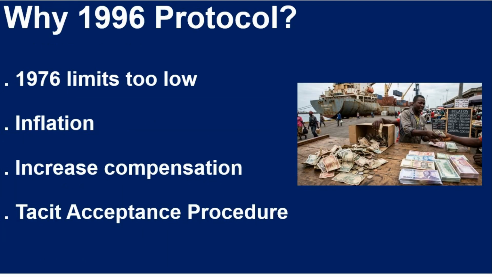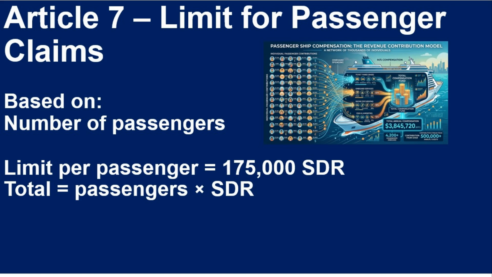The 1996 Protocol was introduced because the original limits became too low due to inflation and to introduce tacit acceptance procedure. Article 7 provides separate limits for passenger claims, calculated based on the number of passengers the ship is authorized to carry. The limit is calculated as 175,000 SDR per passenger.